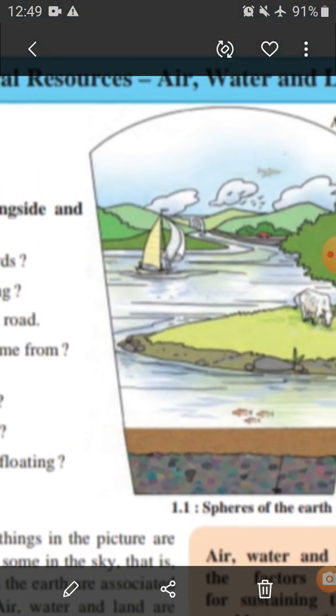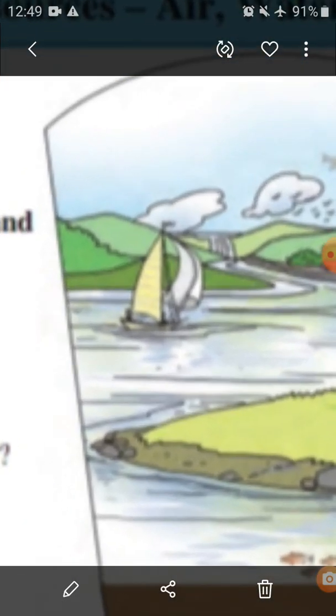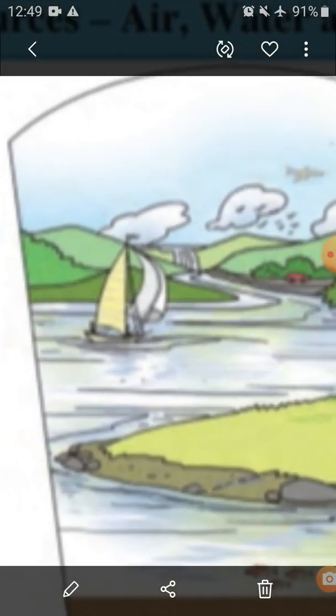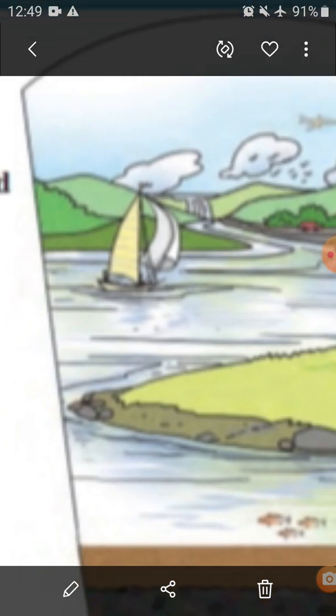Next, where does the river come from and how does it flow? See, here is the river, and the river comes from the mountain and flows from the upper side to the lower side.